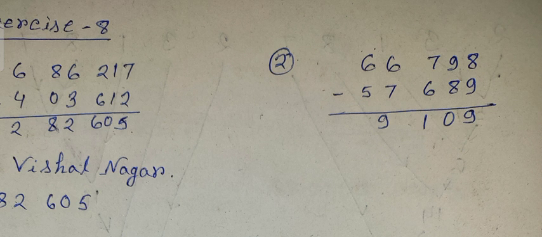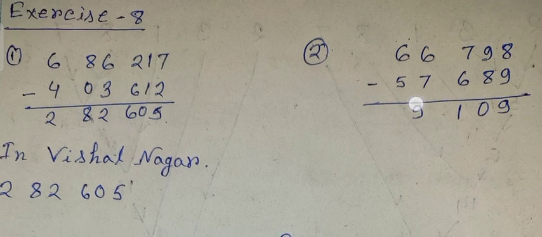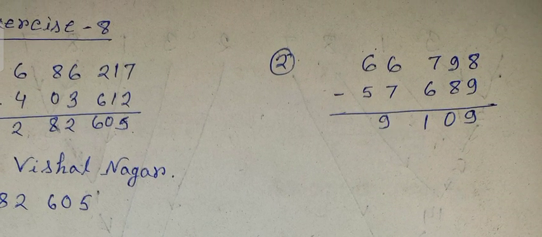A factory produced 57,689 electric bulbs in one year. The next year it produced 66,798 bulbs. By how much did the factory's production increase? In a year there is a number of bulbs produced, and in the next year it produced another number of bulbs. You have to find out the increase. Simply subtract and we will get the answer, and the answer is 9,109.